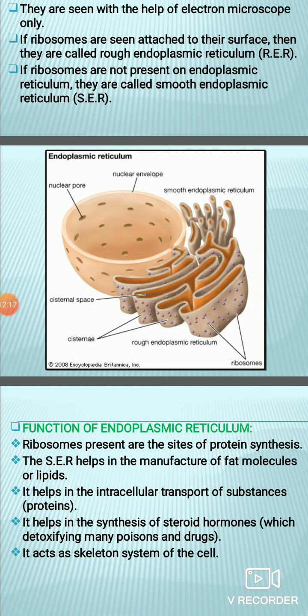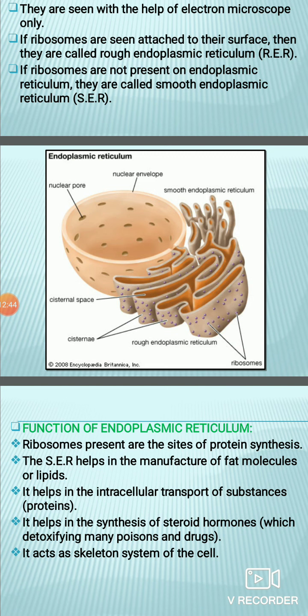Apart from this, since rough endoplasmic reticulum helps in protein synthesis with ribosomes, it can also change into smooth endoplasmic reticulum by removing the ribosomes from its surface.